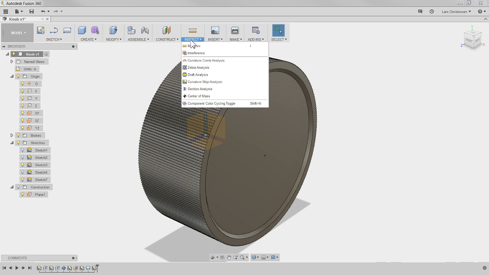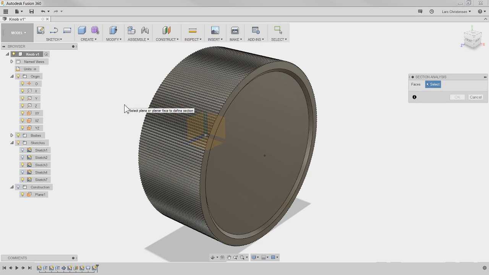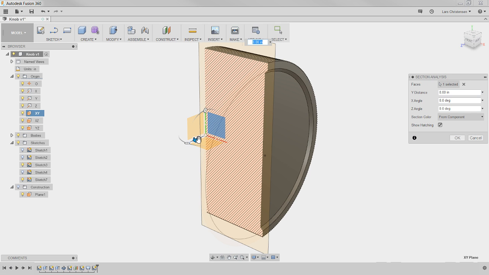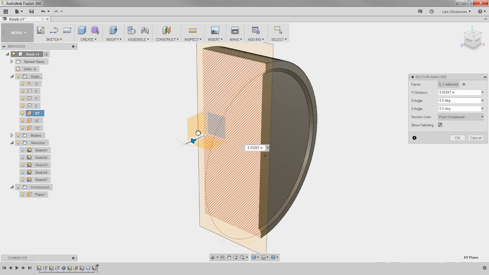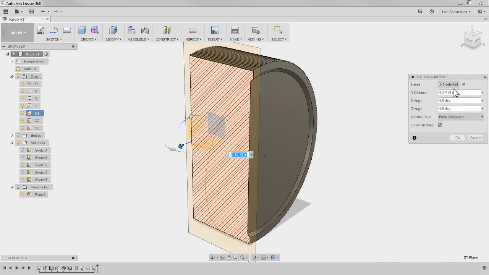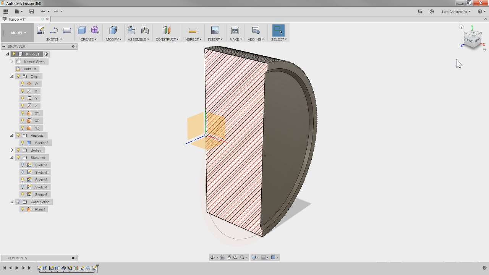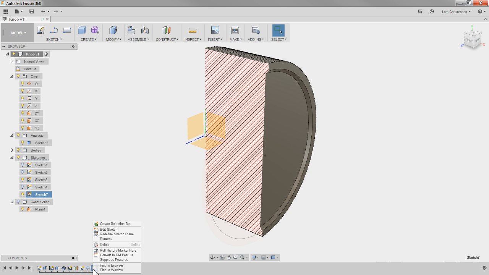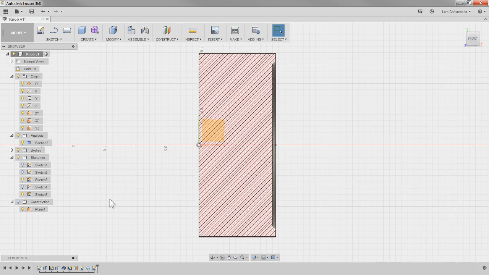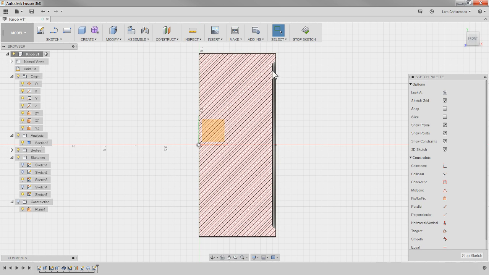So go into Inspection and go to Section Analysis. And it's looking for a face or a plane. So if I go in and select that same one I wanted to sketch on, you're actually getting this section analysis tool right here, which is pretty dang dandy. So now if I hit OK to that, and I go back into the sketch I just created on that face there, now I can actually see that recess. So that's going to make it helpful.